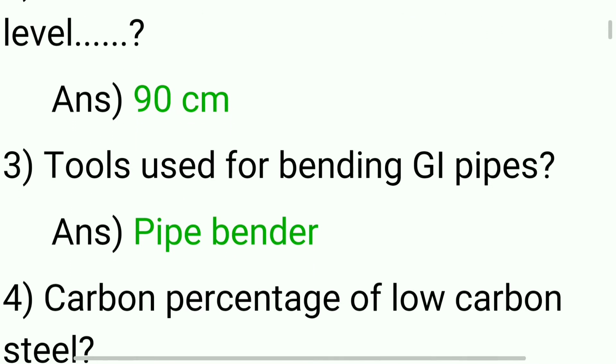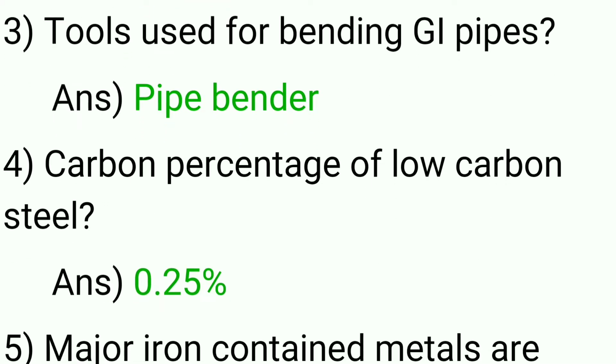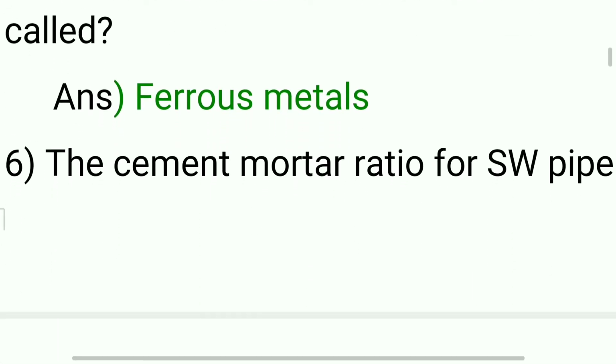Third question, tools used for bending GI pipe. Answer, pipe bender. In fourth question, carbon percentage of low carbon steel. Answer is 0.25 percentage. Fifth question, major iron contained metals are called ferrous metal.